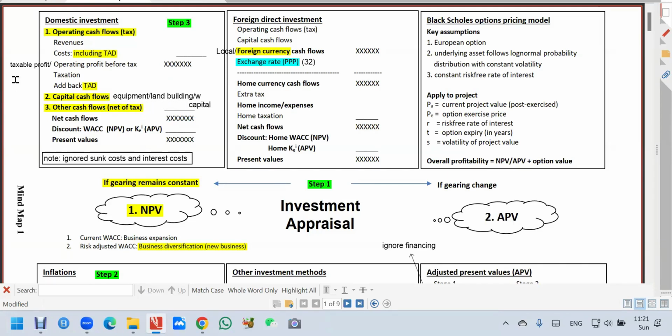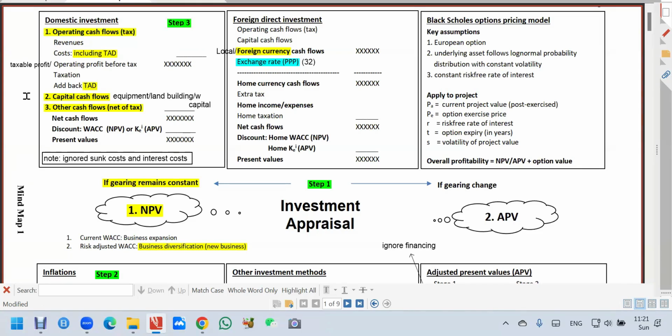So those cash flow, we call them capital cash flow. And equipment, normally, they give you allowance. That is tax allowable depreciation. You can claim for taxation, right? So we will handle on top here. Anyway, this number 2 here is your capital cash flow.